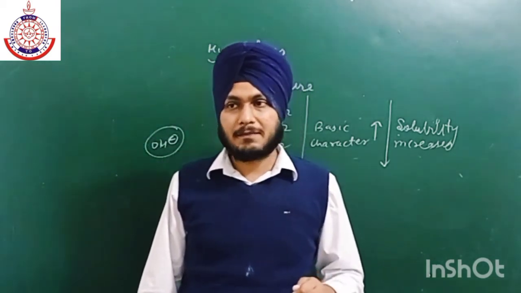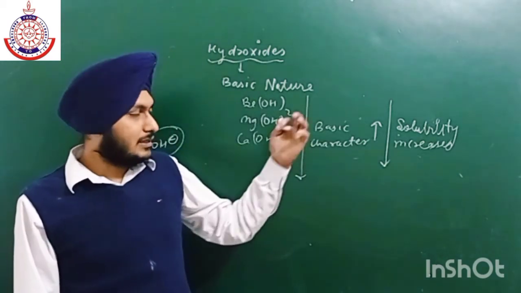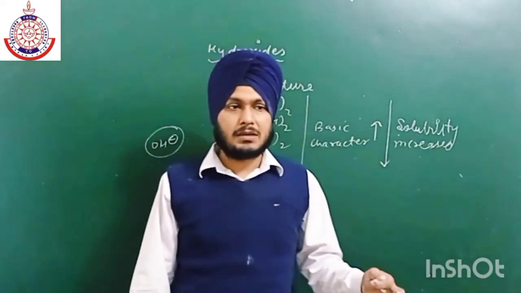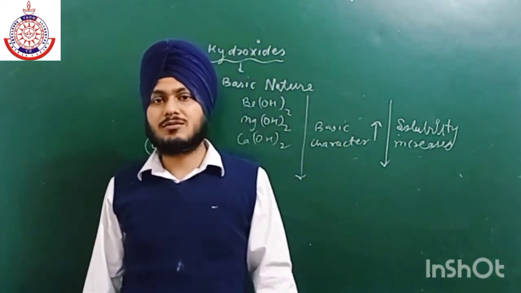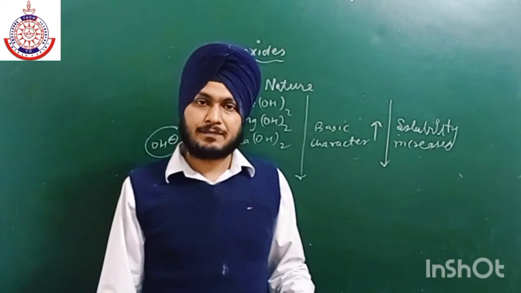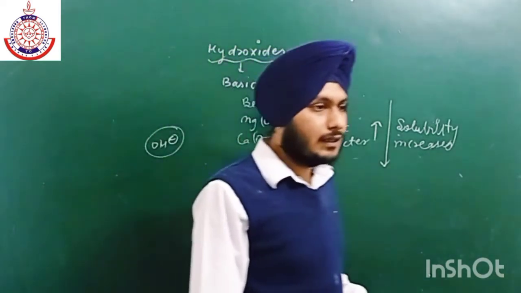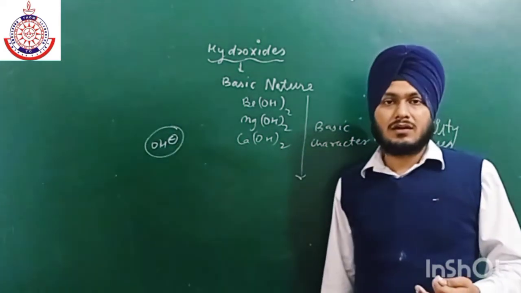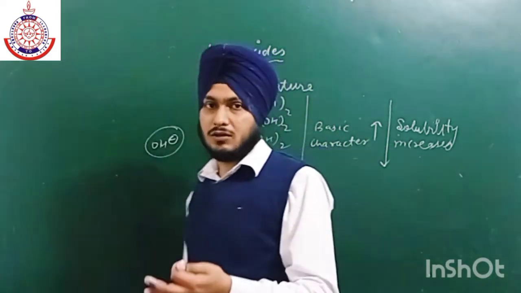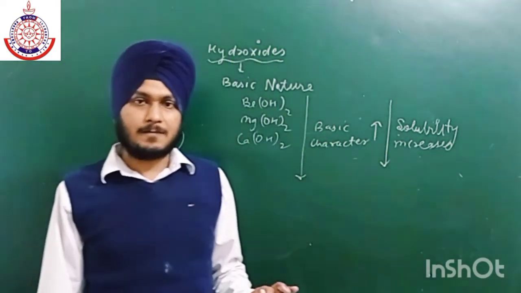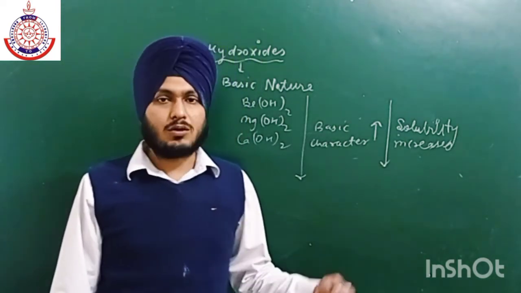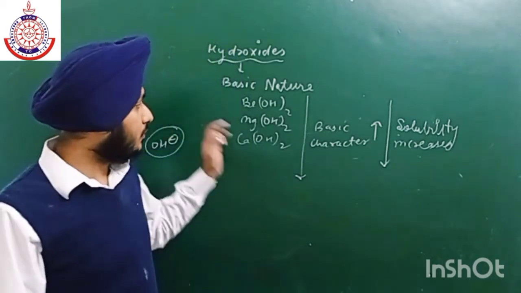Okay, or it may be possible that in case of carbonates and sulfates, we will discuss after some time, that lattice energy will remain the same, but there is a decrease in hydration energy. That is why their solubility is decreasing. Is it clear? Okay, so आपको अपने आप ही रीजन पता कर लेना है. Okay, if it is given, but if in the question it is not given that solubility decreases or increases, if the question is what is the order of solubility, then you have to remember each and everything. Okay, अगर आपको solubility का order नहीं दे रखा, you have to give the order as well as you have to explain, then you have to remember each and everything.